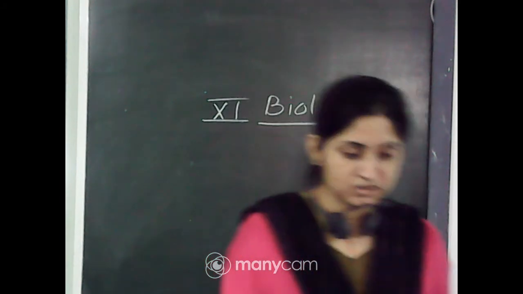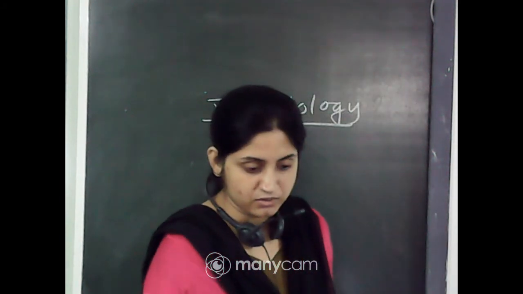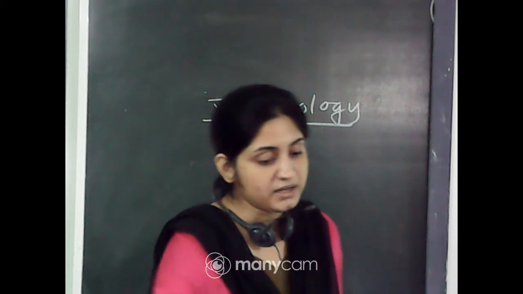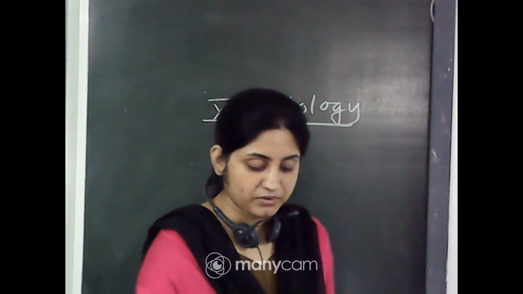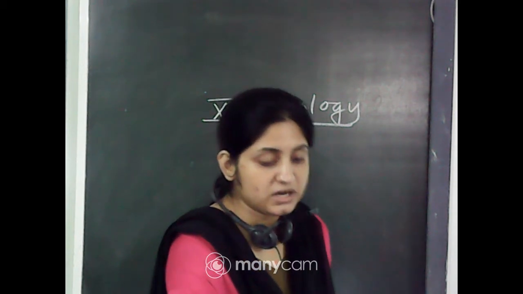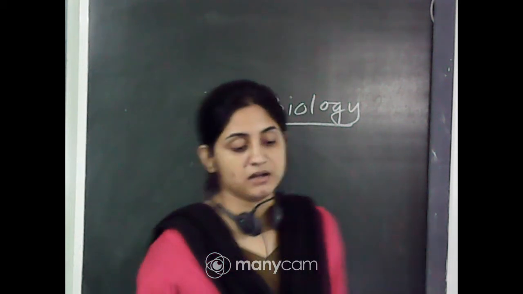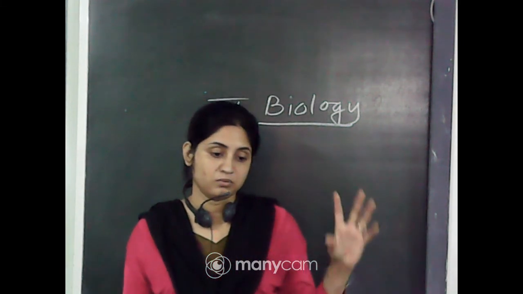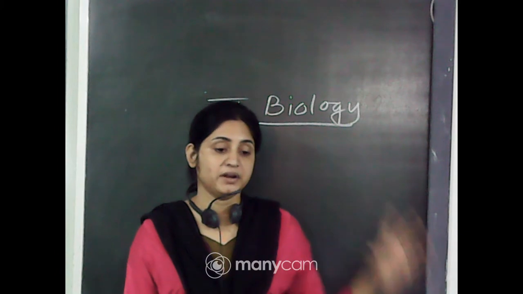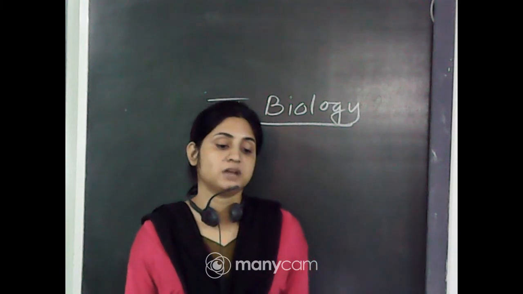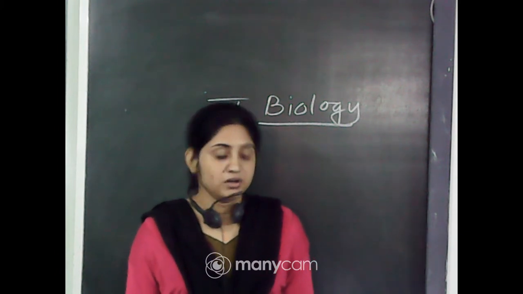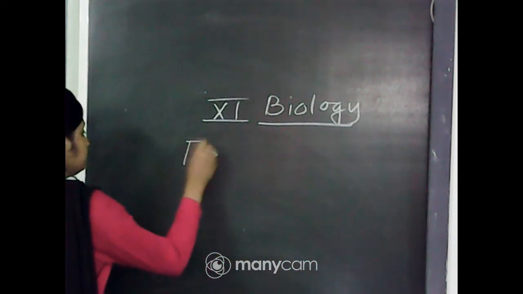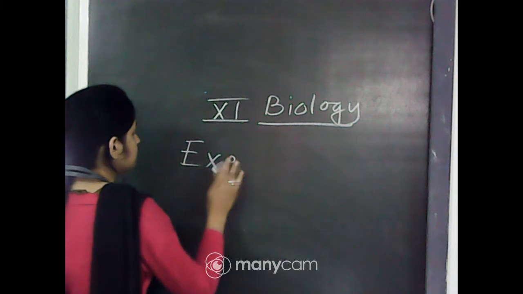Okay, this is the chapter I have completed. Now we move to excretory products and their elimination. You can read that chapter: the double circulation, the heart attack, the cardiac arrest, what is CAD, what is double circulation. Different types of animals have different circulatory pathways. You can read this type of question from this part. Now the excretory system, excretory products and their elimination.